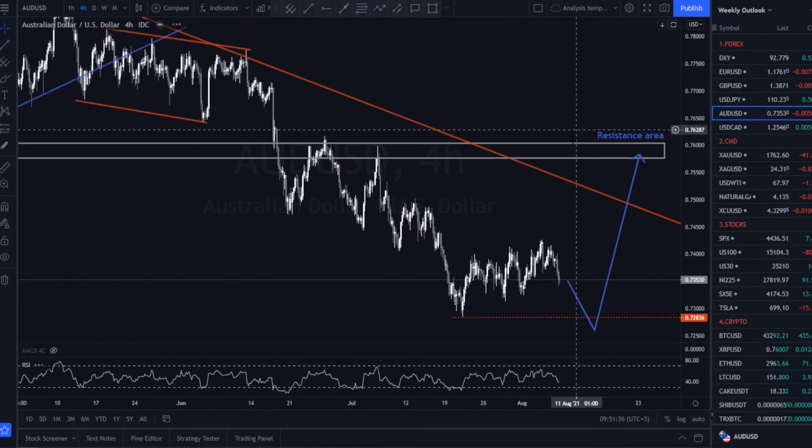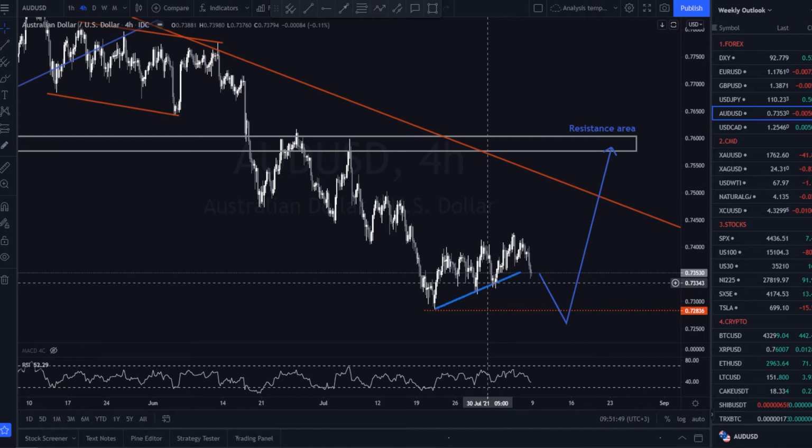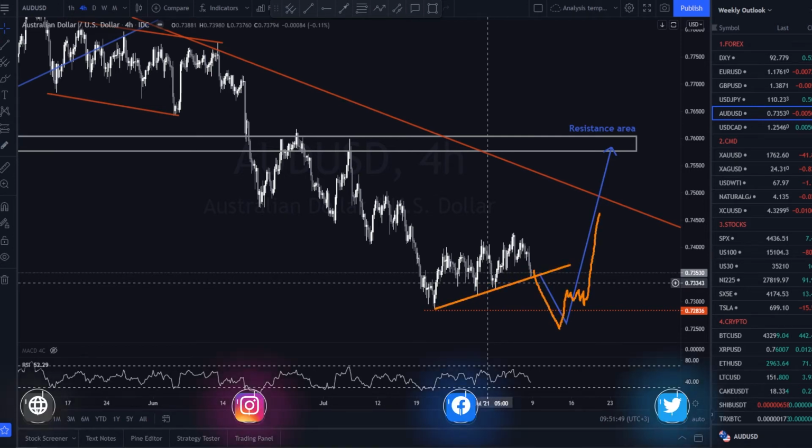Let's hop on to Aussie USD. Last week, we expected the Australian dollar to break the low one more time and start a reversal. Instead, the price continued to range the whole week without any impact from the RBA monetary policy statement. In the coming week, we anticipate the price to break the low and start a reversal that could push the pair towards the resistance area or the orange trend line.